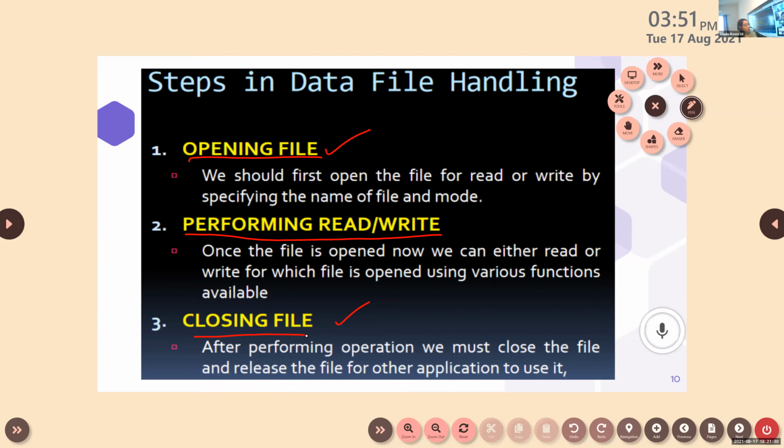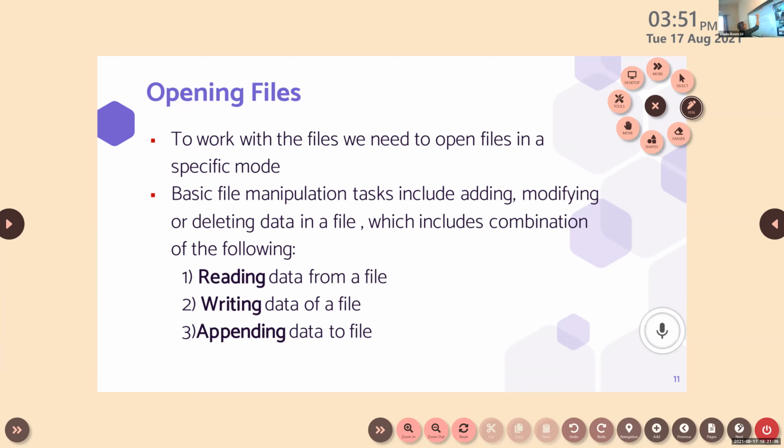Now we are moving to the next topic. First one is opening a file. To open a file, we will use a function. This is the function to open a file. To work with the file, first we have to open files in a specific mode.